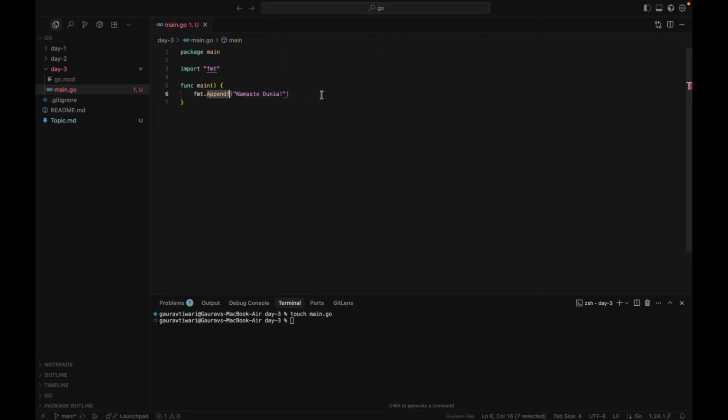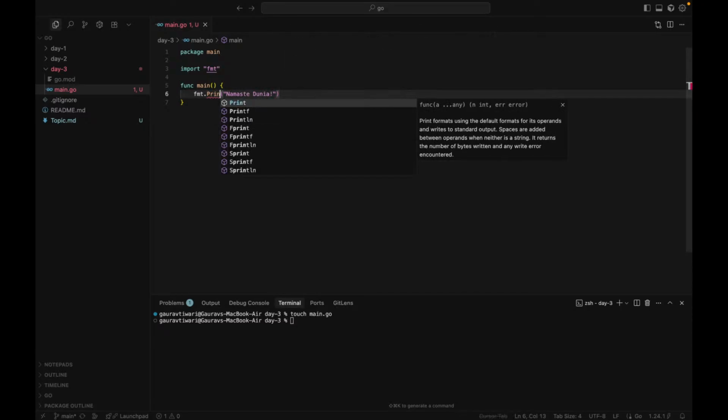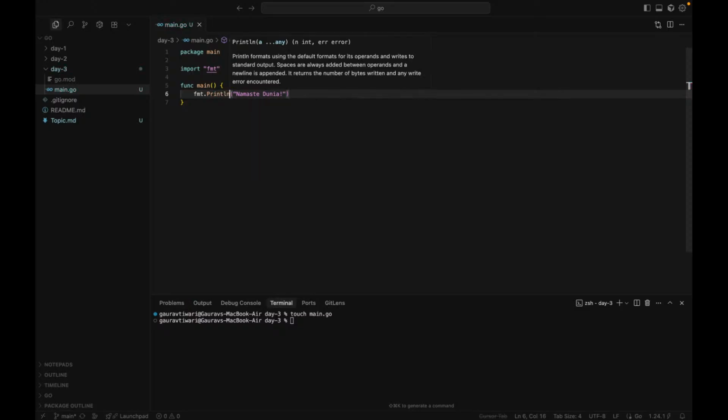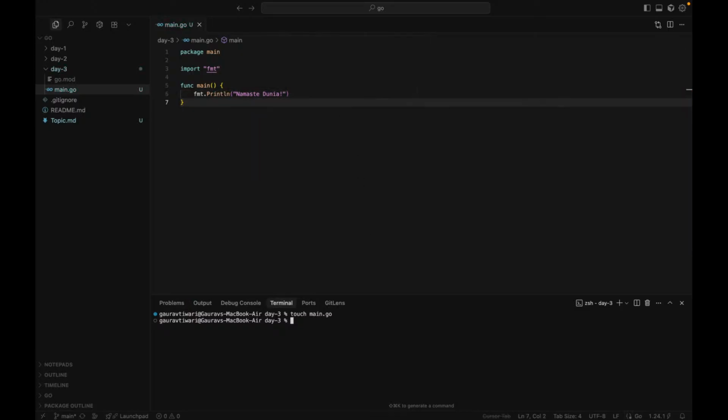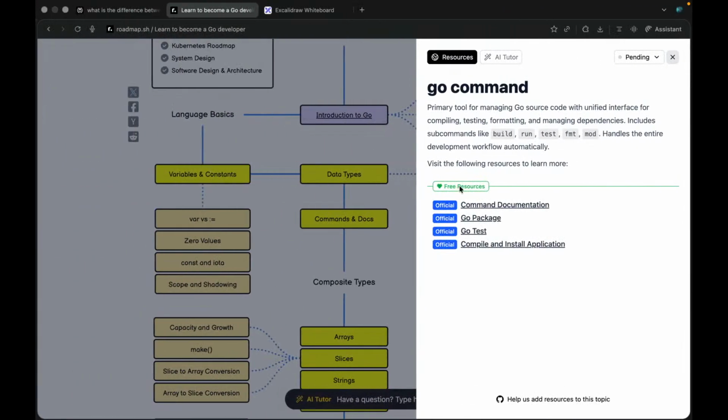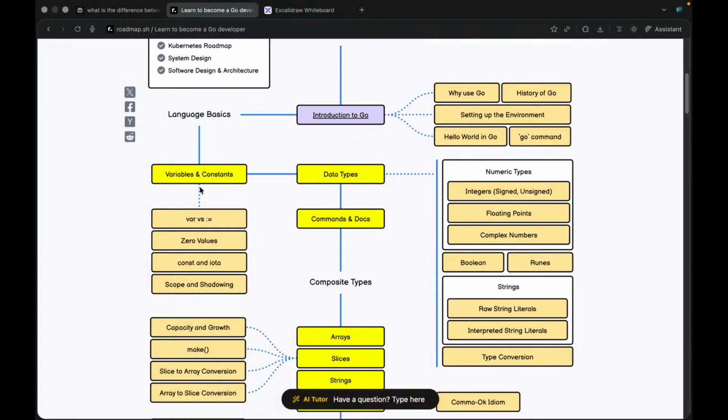Oh, it's not supposed to be Print, it's Println or Printf. It's Println. Now let's go run go run and it prints Namaste Dunya. That's beautiful. Let's go to the next topic.